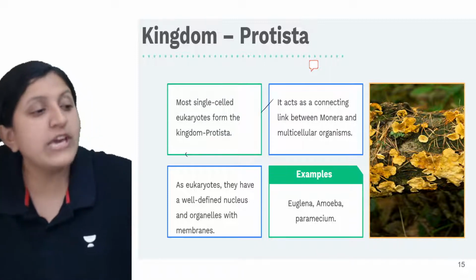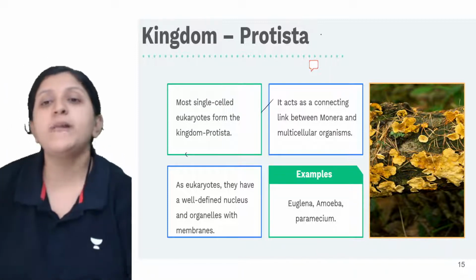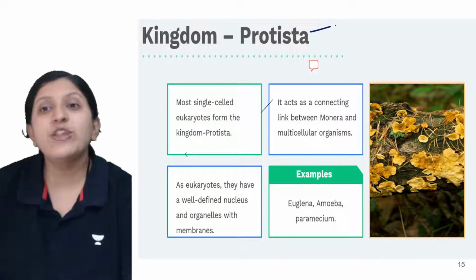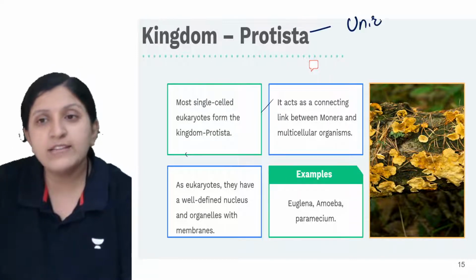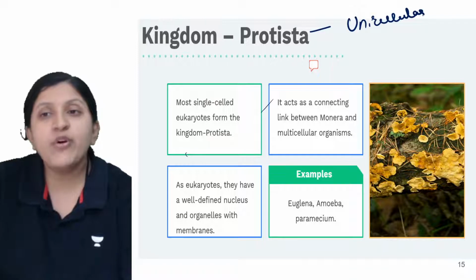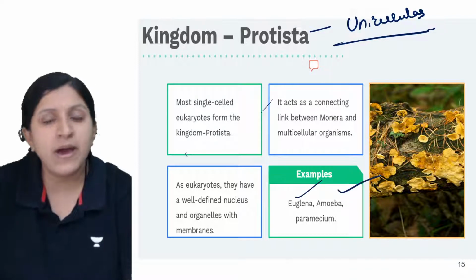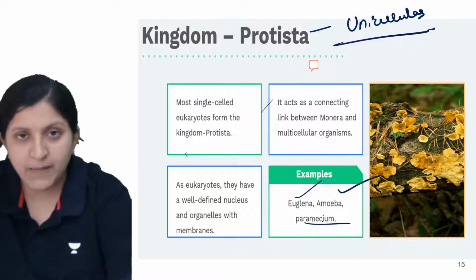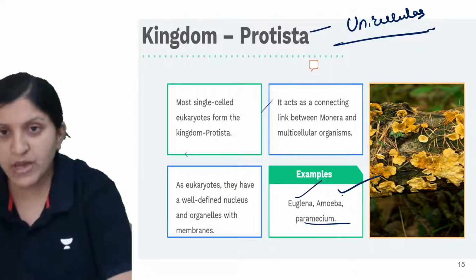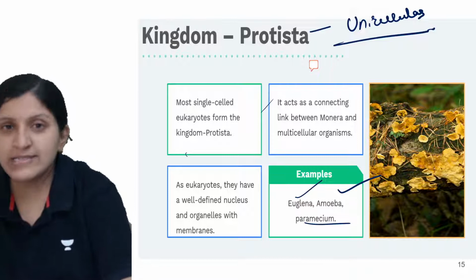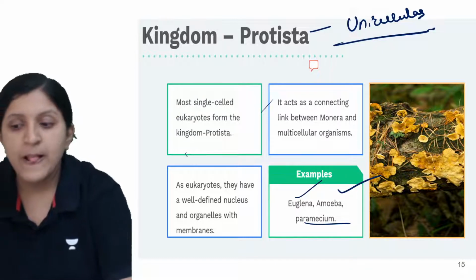Kingdom Protista, when we mention it, these are again unicellular organisms. Examples of unicellular organisms are Euglena, amoeba, and paramecium. If we consider other categories, in fungi, yeast is unicellular.